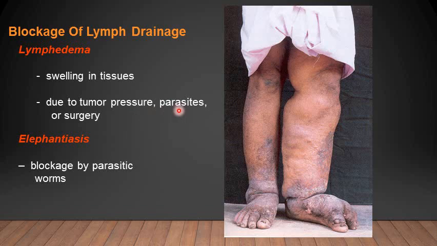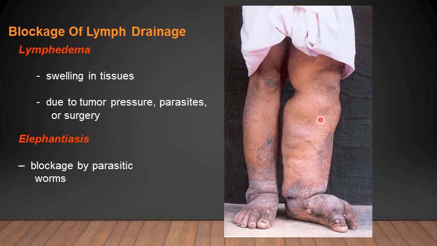There can be parasites, which can lead to one condition, which is elephantiasis. This is because of the blockage of the lymph channels due to the parasitic worm. So the parasitic worms are going to block them, leading to elephantiasis. This is one picture, and you can see here that his foot has become so huge, just like the foot of an elephant.